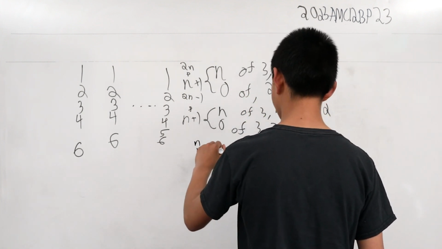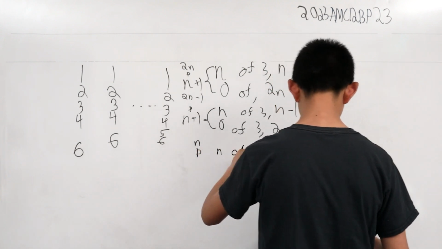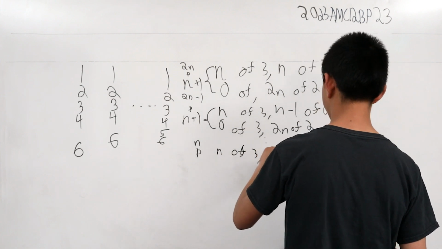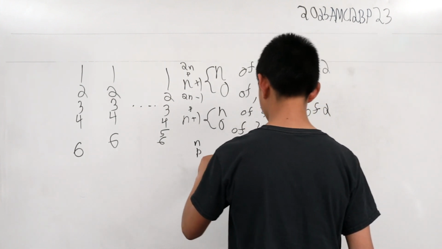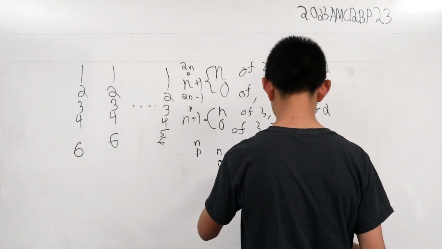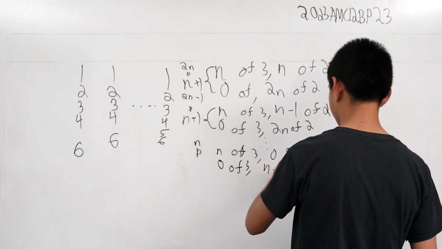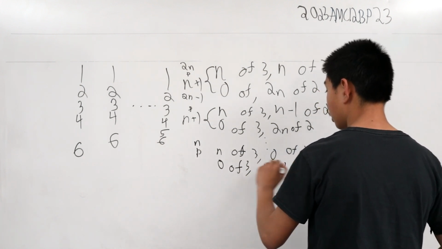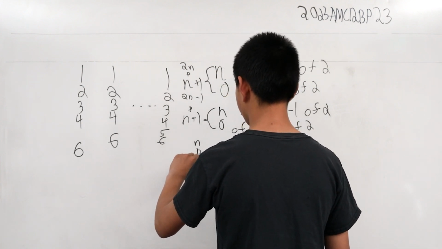N primes, there's going to be n factors of 3, 0 factors of 2, and 0 factors of 3 in our second row, and n minus 1 factors of 2. Notice this is still n plus 1 solutions.